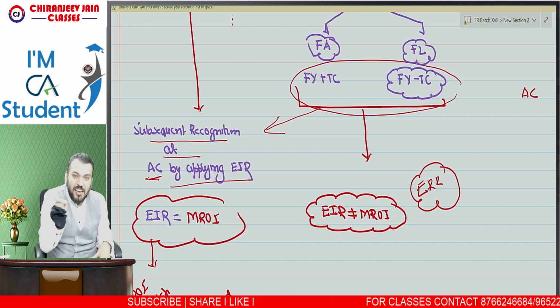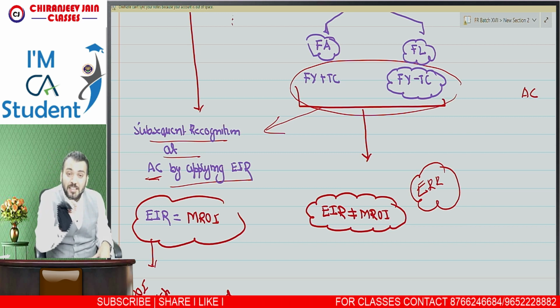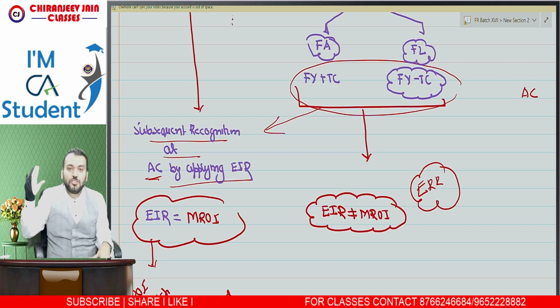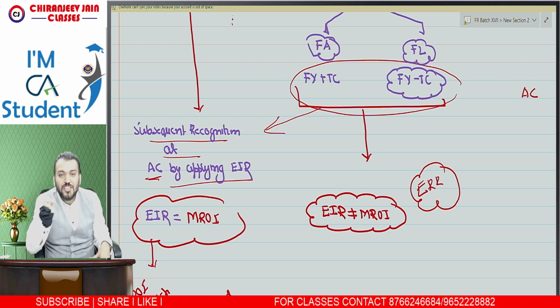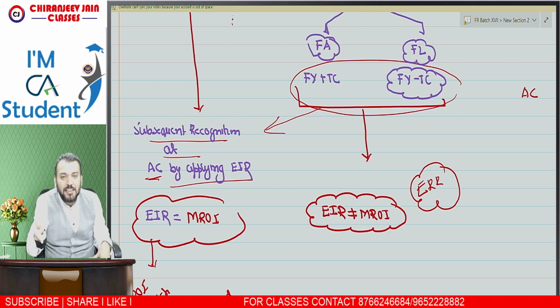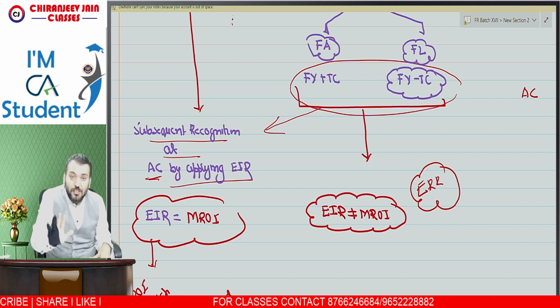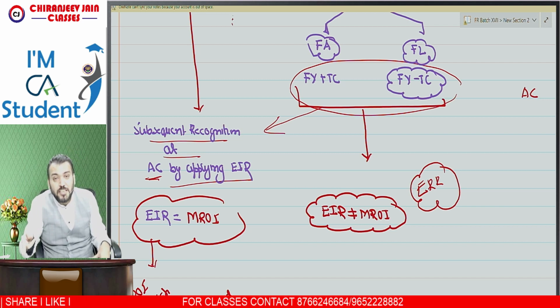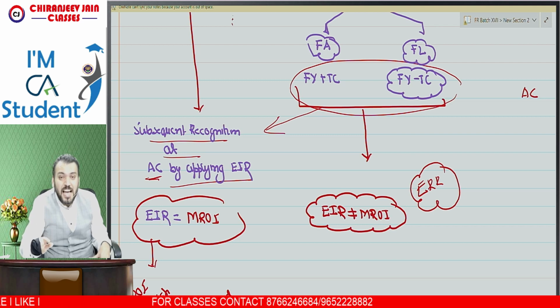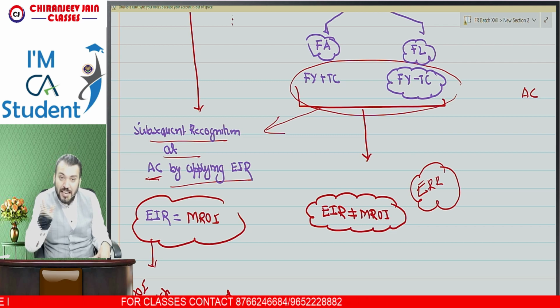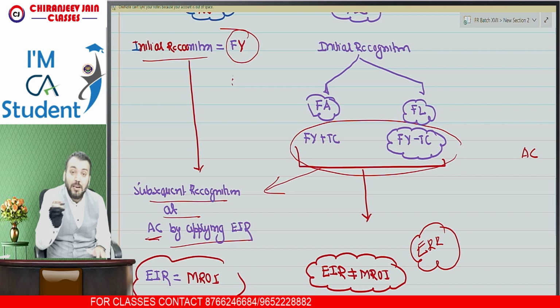We can now make a conclusion: if there is no transaction cost, can I say the EIR will be equal to the market rate of interest? If there is a transaction cost, then the EIR needs to be recomputed. Why? Because in this case the EIR will not be equal to the market rate of interest. Understood this point?